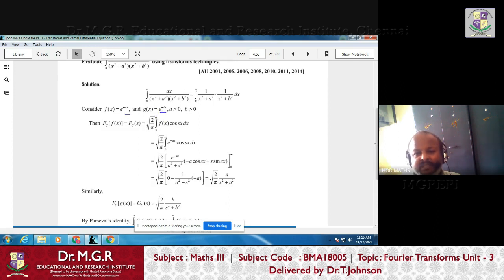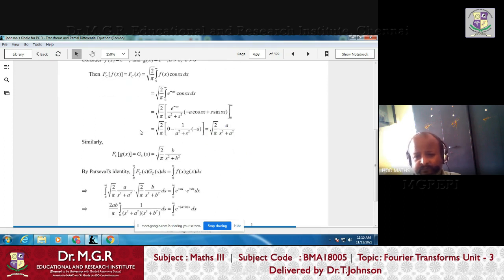So what is the change between e power minus ax and e power bx? Both represent the same function. Here the constant is a, here the constant is b. So if you find the Fourier cosine transform of e power minus bx, what is the only change? In place of a, b will come: b by s square plus b square. So this is the Fourier cosine transform of e power minus ax, and this is the Fourier cosine transform of e power minus bx.